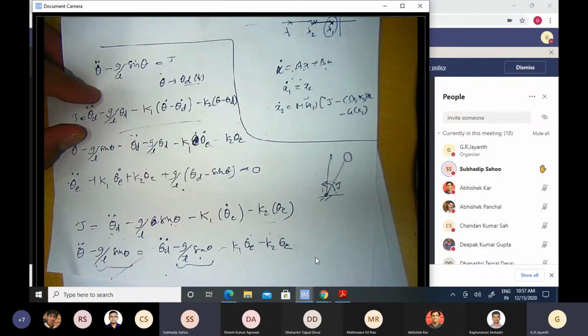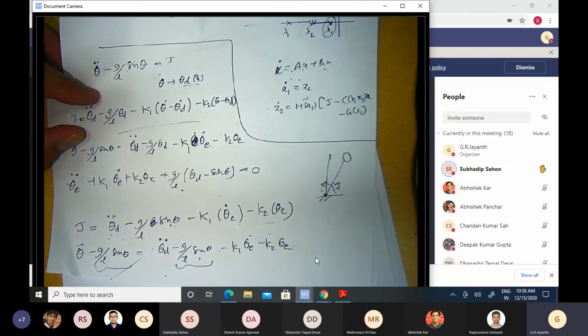No, sir. Actually, my question is what should be the function of tau? Means the function of theta. How will the function be? Will it be like the original system, or will it be different from the original system? It can be. Which one? Means how is tau as a function of theta defined?